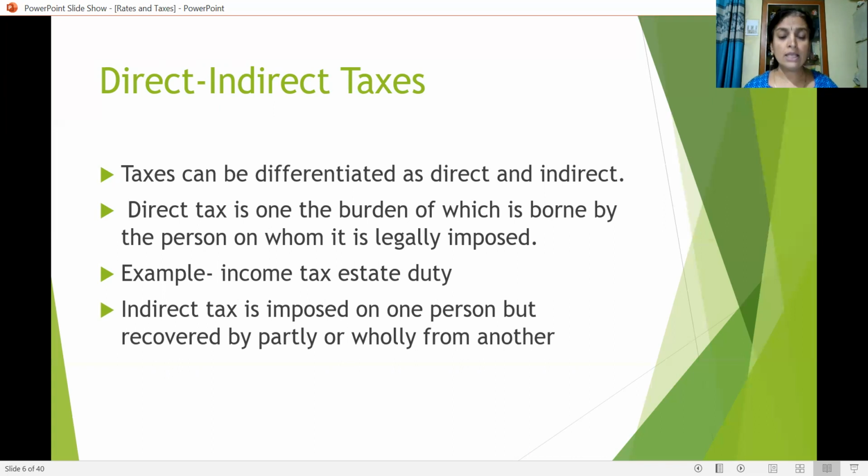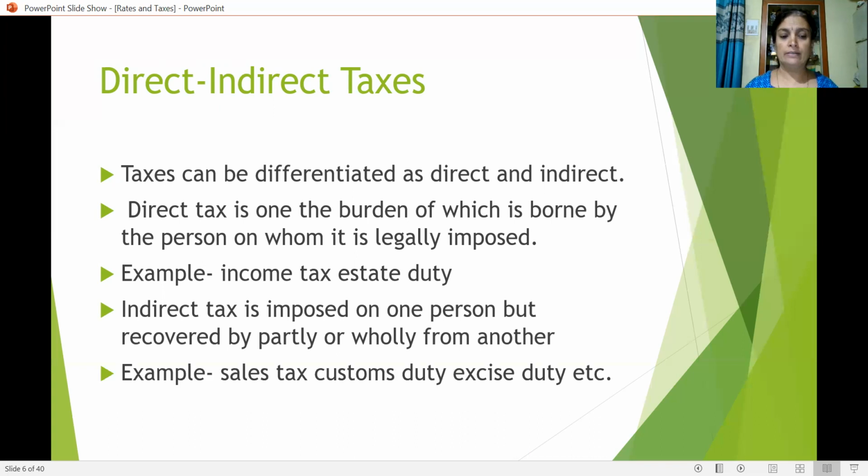Indirect tax is imposed on one person but recovered partly or wholly from another. Example, sales tax, customs duty, excise duty, etc. Let us take the example of sales tax. Suppose a laptop is manufactured by HP company.